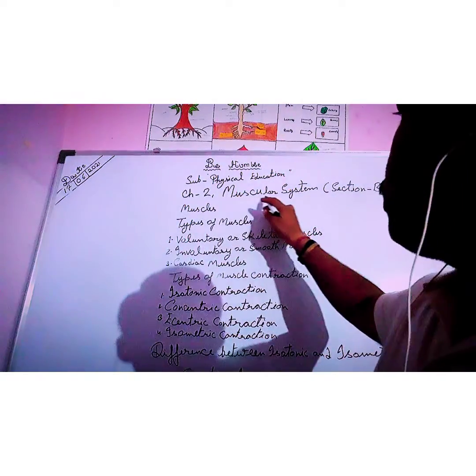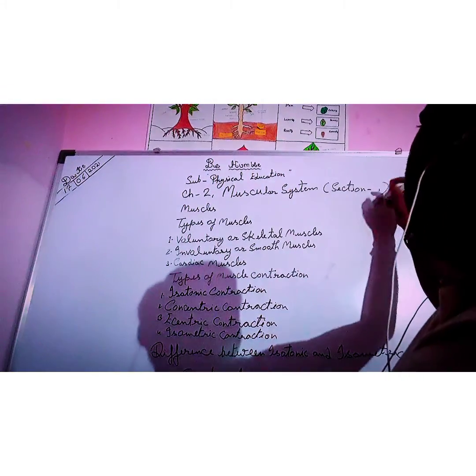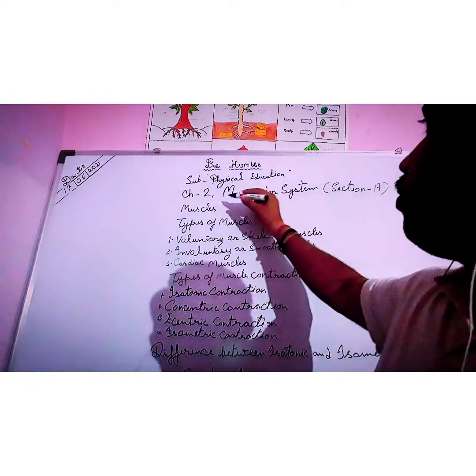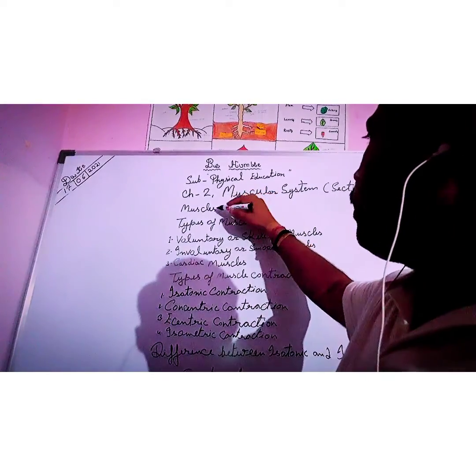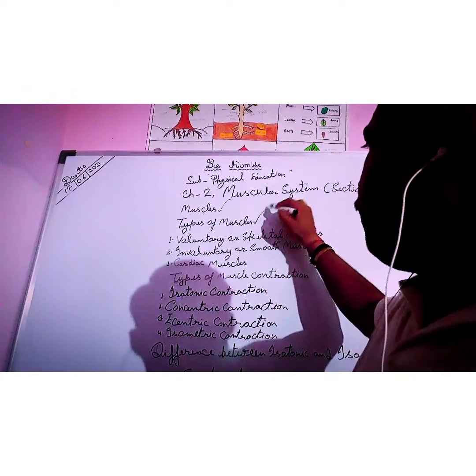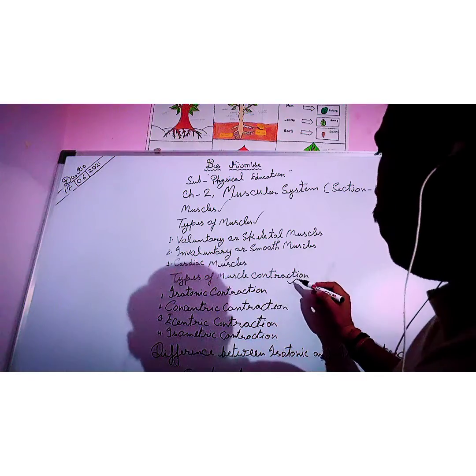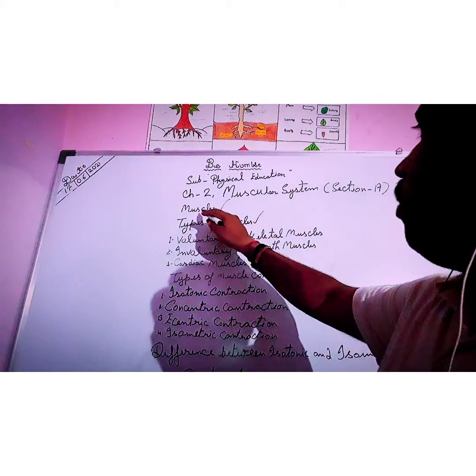Today's chapter is the muscular system, section A. So, students, today's topic is muscles, types of muscles, and types of muscle contraction. Firstly, we know about muscles.